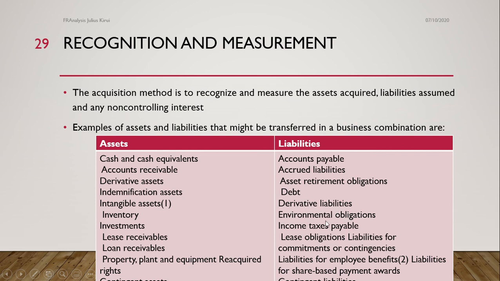derivative liability, environmental obligation, income tax payable, lease obligation, liabilities for commitments or contingencies, liabilities for employee benefits, and then liabilities for share-based payment awards. So these are the assets and liabilities which are normally involved in the event of acquisition.